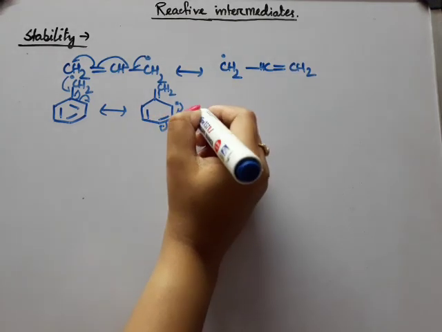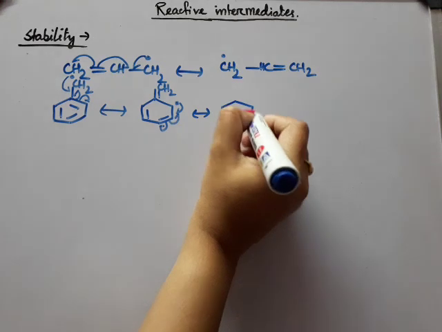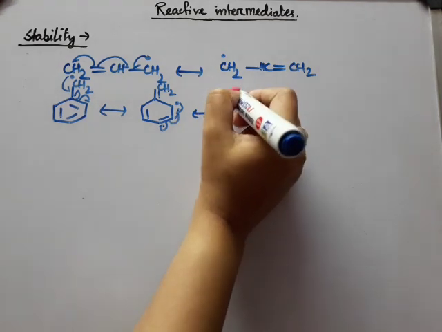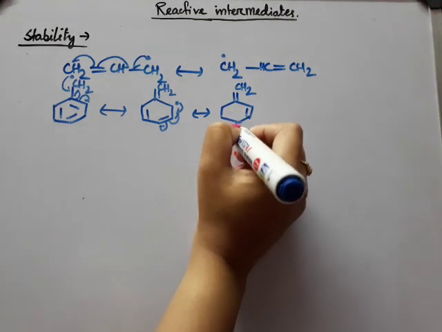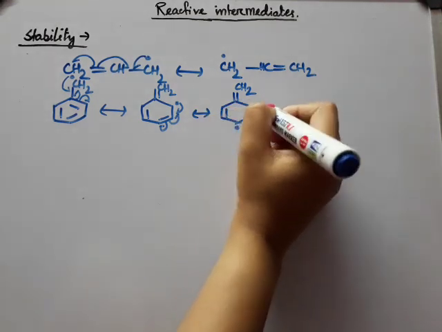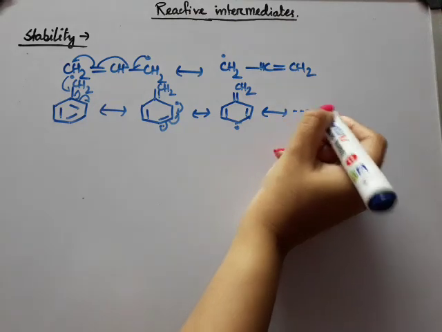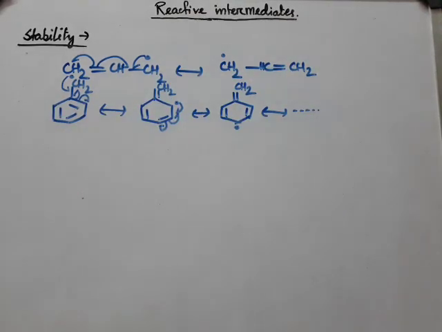Look at this one carefully, that I am using a half arrow in case of free radicals, okay, and a dot. So, the more the number of structures, the more will be the stability. So, this is all about the structure, stability, reactivity and classifications of reactive intermediates. 3 types of reactive intermediates we have discussed today.